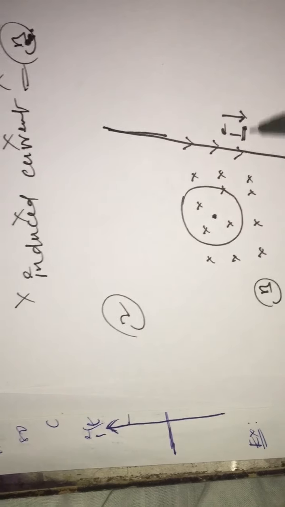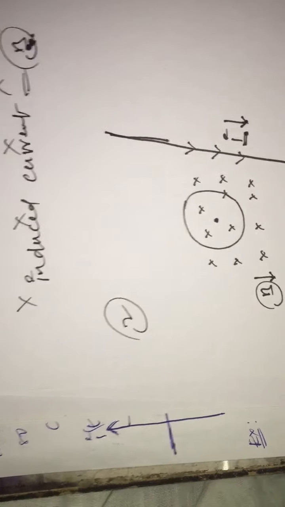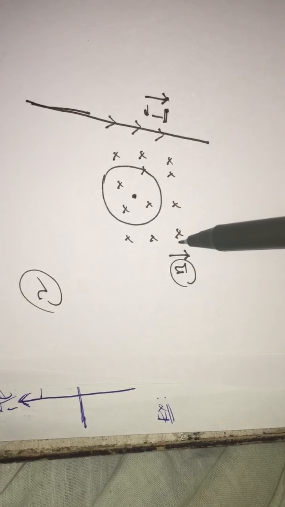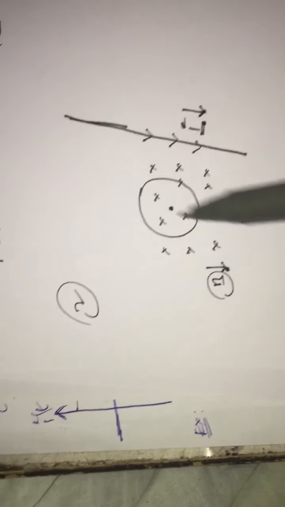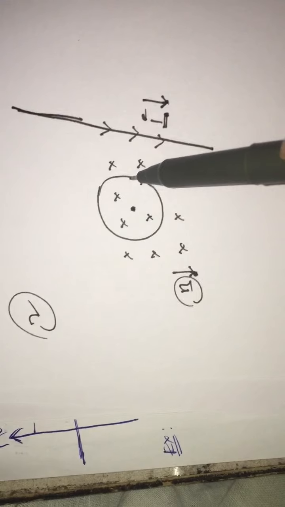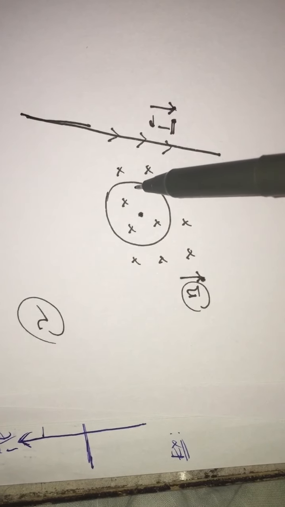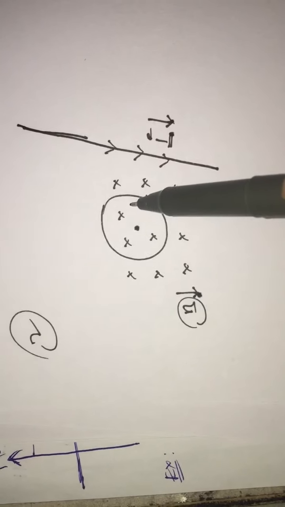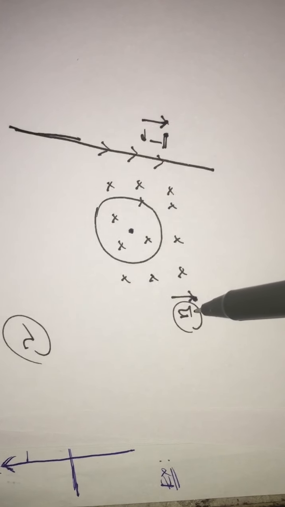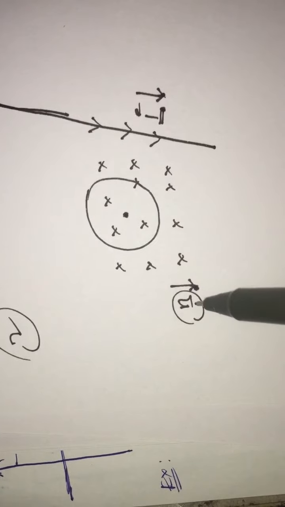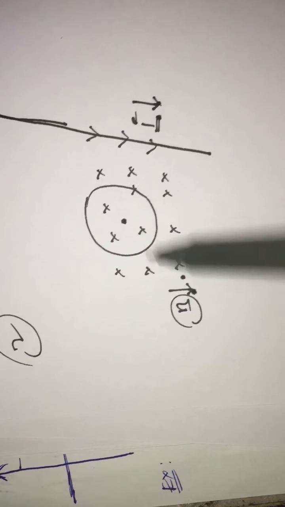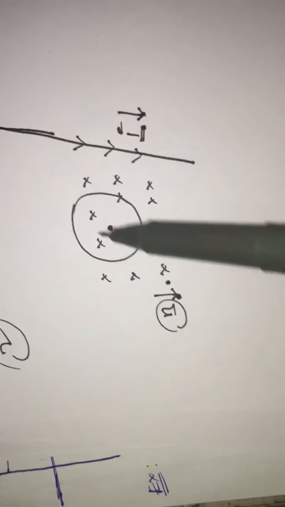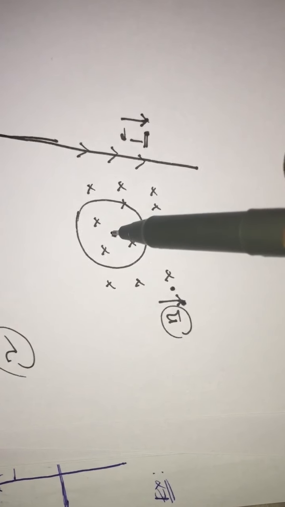Current is decreasing, which means the field B is also decreasing. The field which is acting inward is decreasing. So the induced current is in a direction such that the field due to the induced current must oppose this one. The field is inward and decreasing; to oppose means to increase. So the induced field should also act inward. Then the total net field is going to increase, such that the current will be in the clockwise direction.